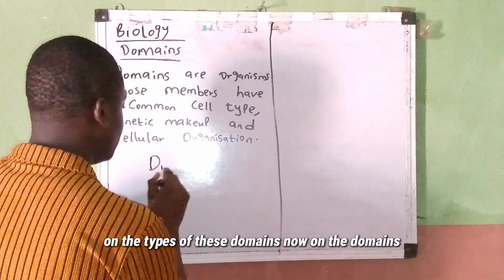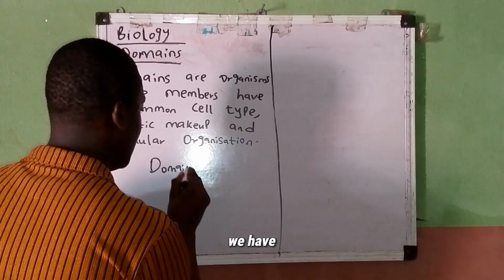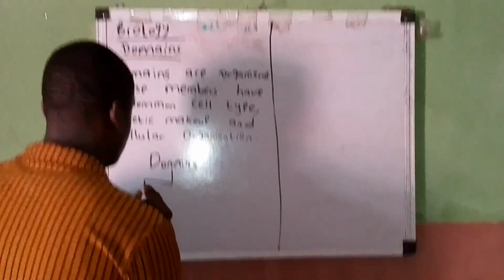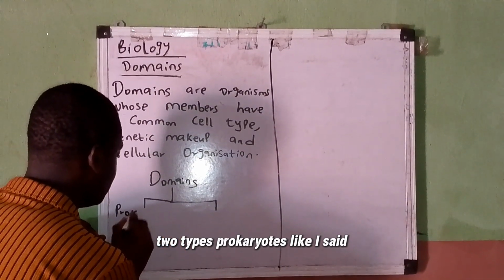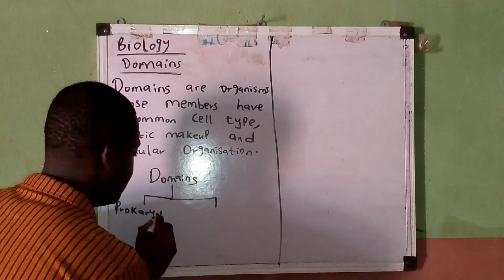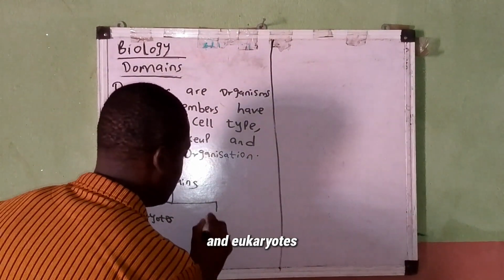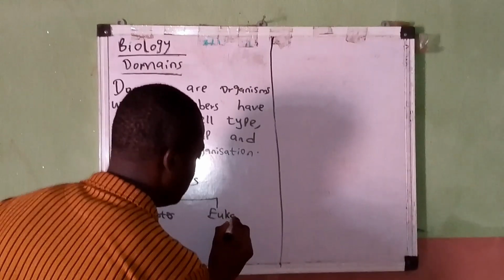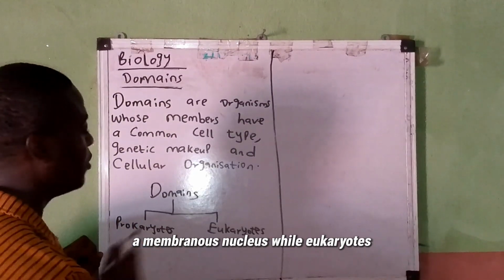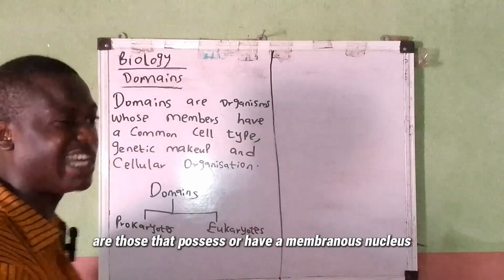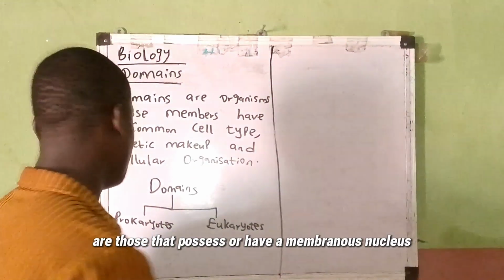Now the domains, we have two types, prokaryotes, like I said, and eukaryotes. Don't forget that the prokaryotes are those that lack a membrane bound nucleus, while eukaryotes are those that possess or have a membrane bound nucleus.